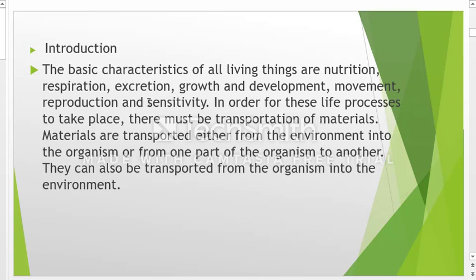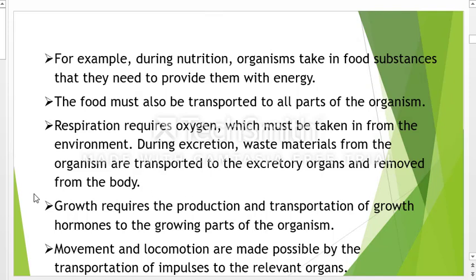The nerve impulses are transmitted from one part of the body to another through the process of transport. So you can see how transport is important in our daily lives. So as you can see, what I was explaining has been written here. For example, during nutrition, organisms take in food substances that they need to provide them with energy. And then the food must also be transported to all parts of the organism.